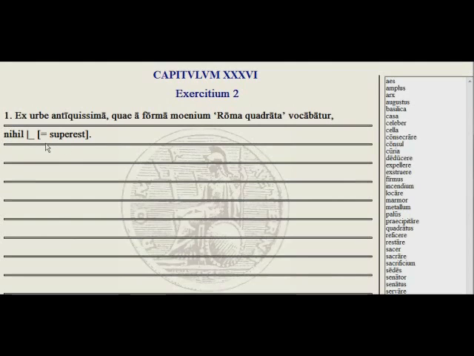And we know there's a new word we just learned in this chapter for super est, to survive, and that was restare. So restat. Nothing survives. Nothing remains. Restat.